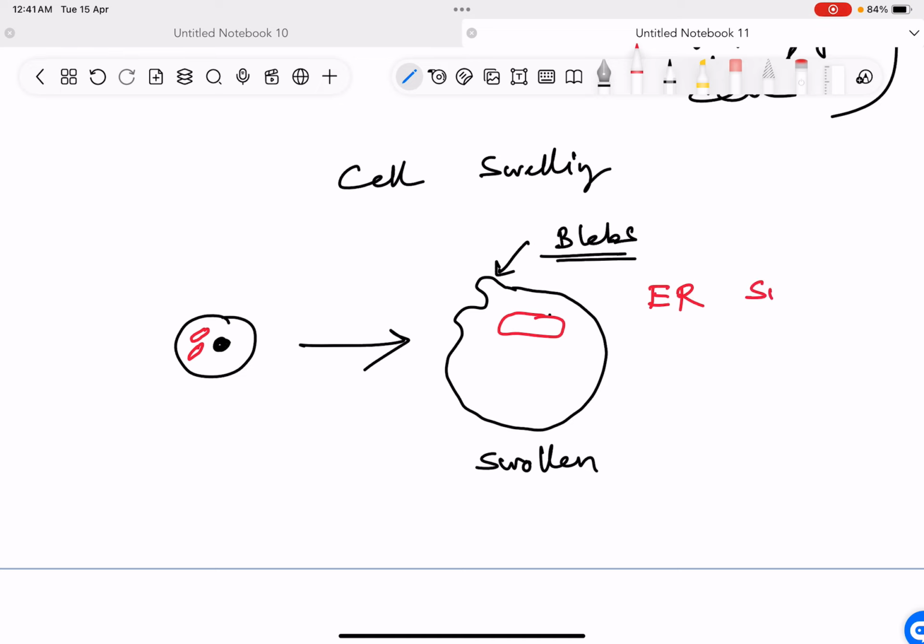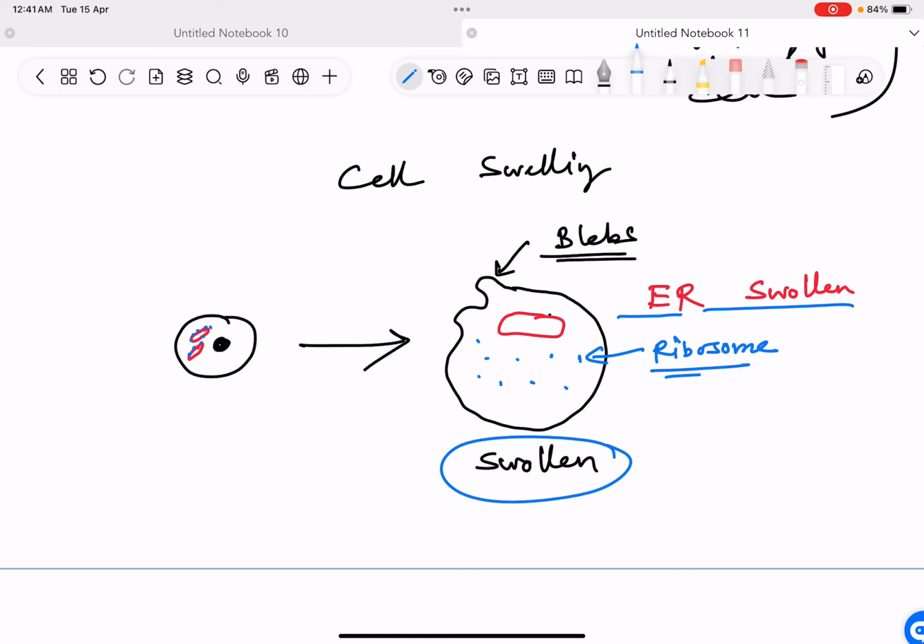On top of the ER, ribosomes were attached. Now the ribosomes are getting detached.